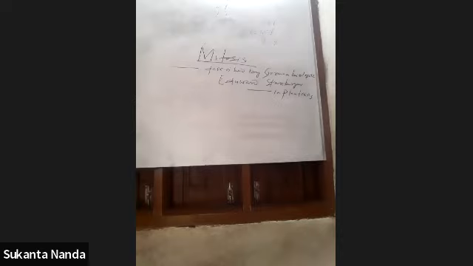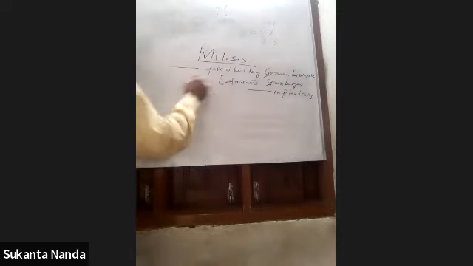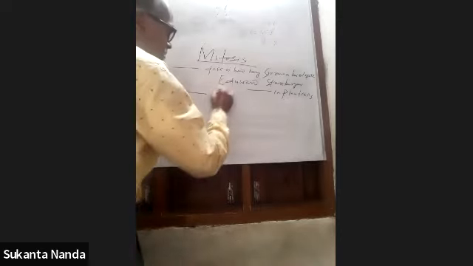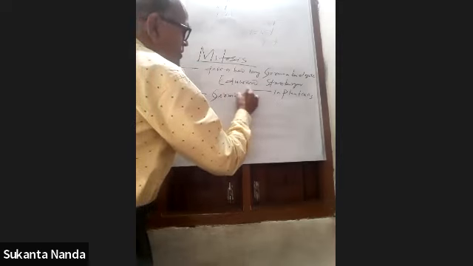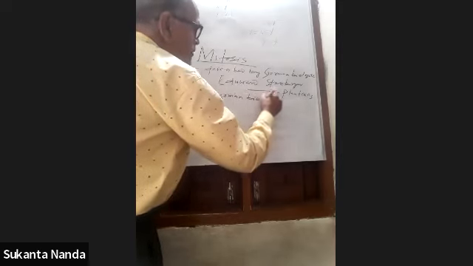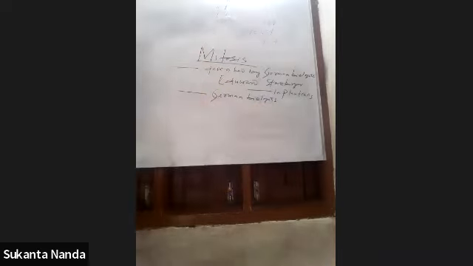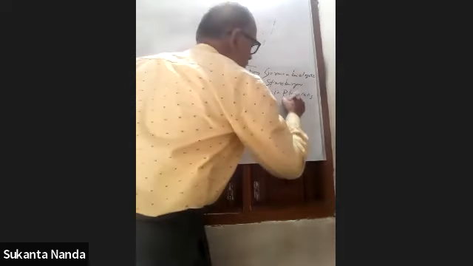Later, it was described by another German biologist. First in plant cells it was described by Edward Strasburger, and then by the German biologist Walter Fleming.